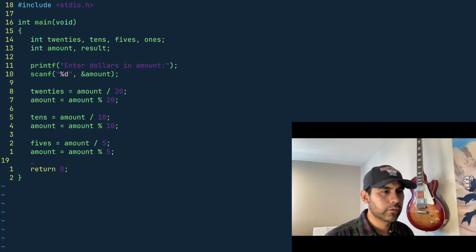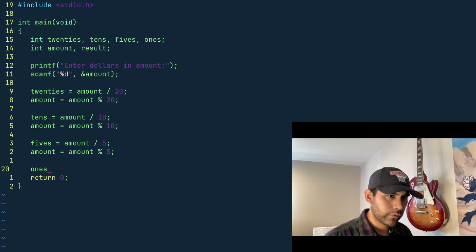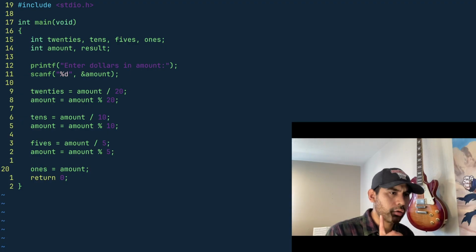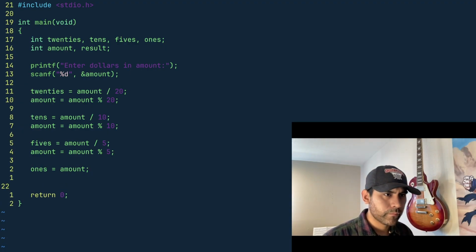Okay, and then to get our ones, because we already store our remainders, our ones equals amount. The amount is gonna contain all remainders, all $1 bills, I think. Okay, printf.